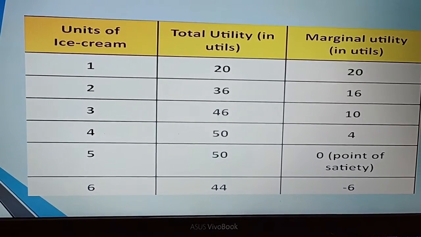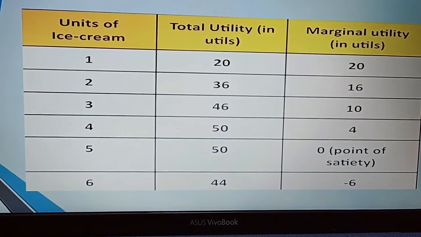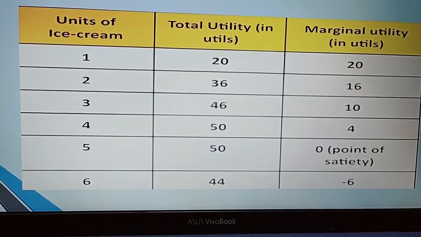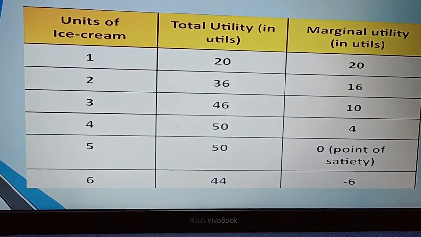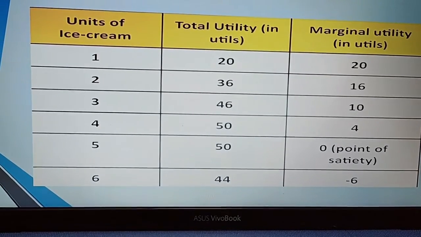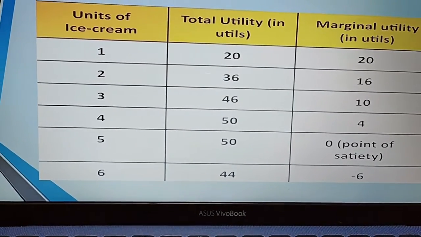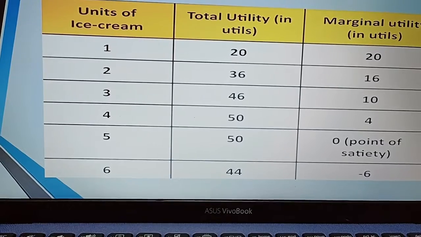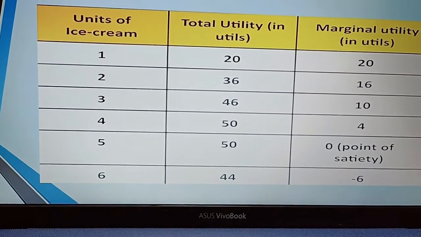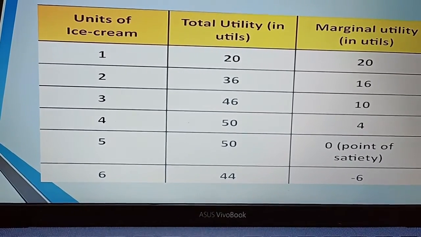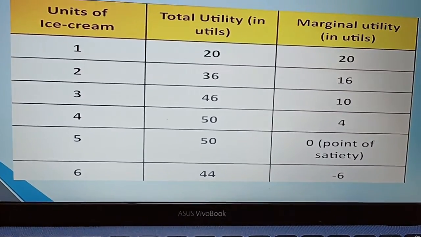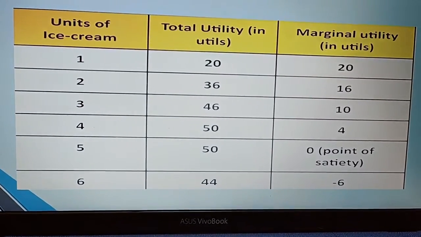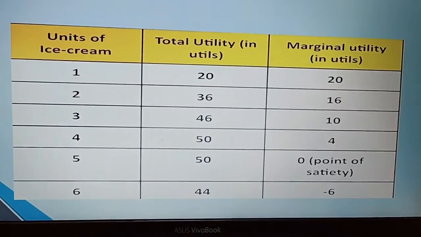As we keep having the ice creams more and more, we reach a point where we are neither satisfied nor complaining about the consumption. That's what is called the point of satiety. That's where the marginal utility is 0 and the total utility is at its highest peak. If we continue with our consumption, the sixth ice cream, as we can see, starts bringing in dissatisfaction. Hence, the marginal utility has gone negative and the total utility starts coming down.